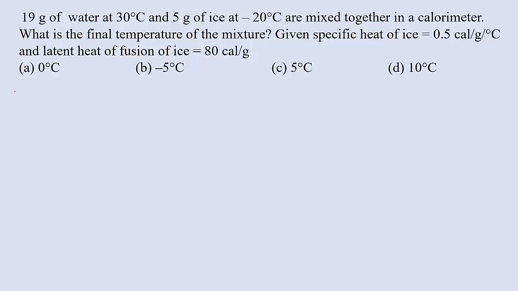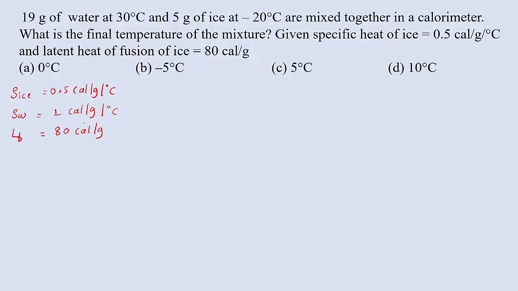Let us take S ice as 0.5 calorie per gram per degree Celsius. Specific heat of water, we know, is 1 calorie per gram per degree Celsius. Latent heat of fusion of ice is given as 80 calorie per gram.